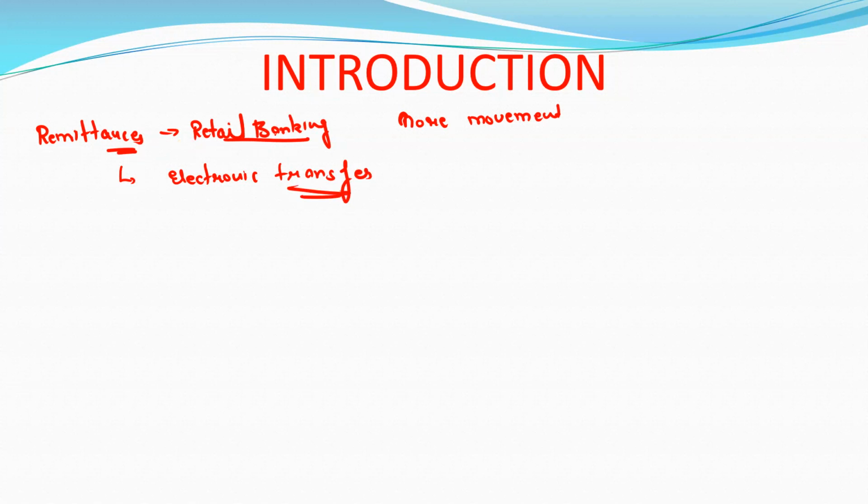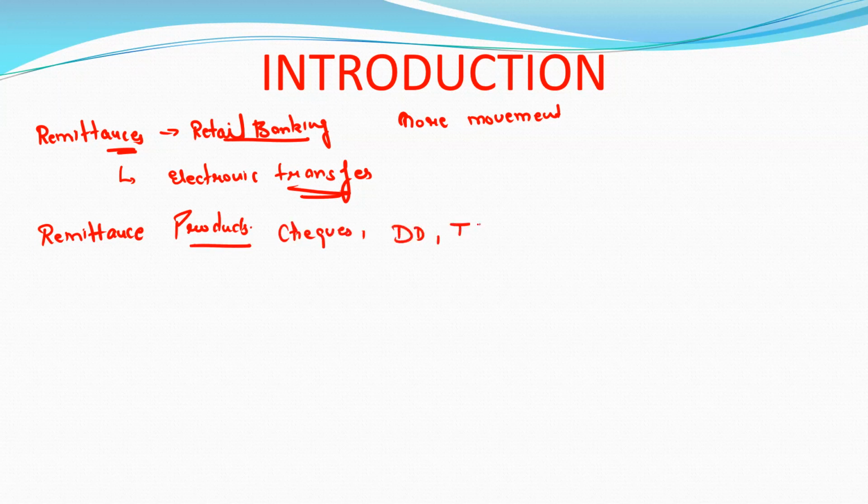Earlier remittance products were checks, demand drafts, and telegraphic transfers.